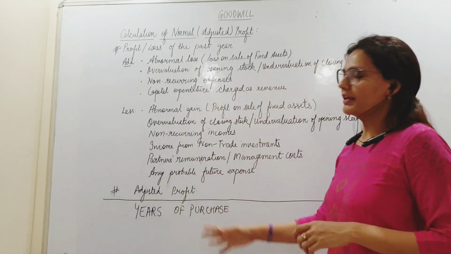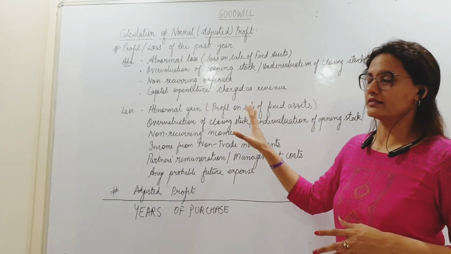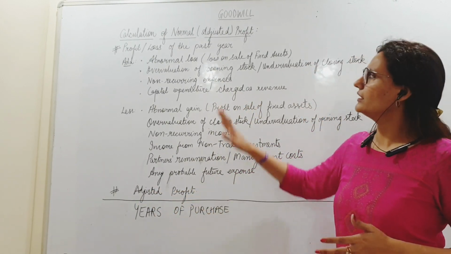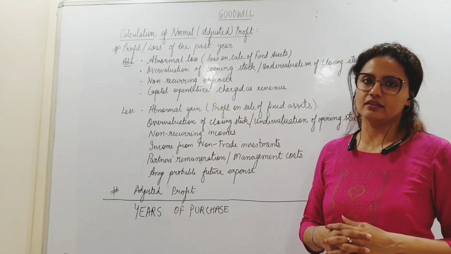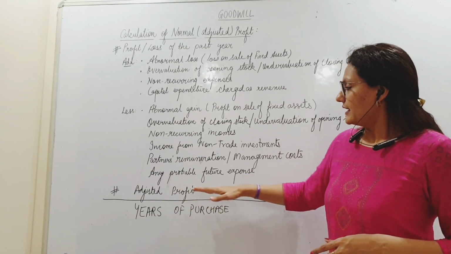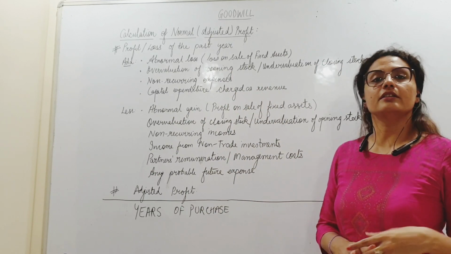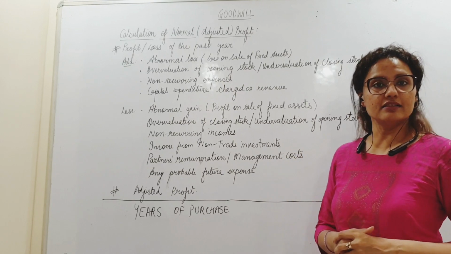So if I adjust my profits with these things given in the sum, I will be able to arrive at my adjusted profit, or normally the income, the profit of the firm from its normal activities, right? So that brings us to adjusted profit. This is very important, pertinent to all the methods of valuation of goodwill. So that's why we discuss this here.